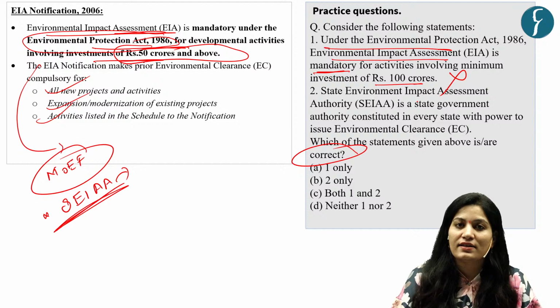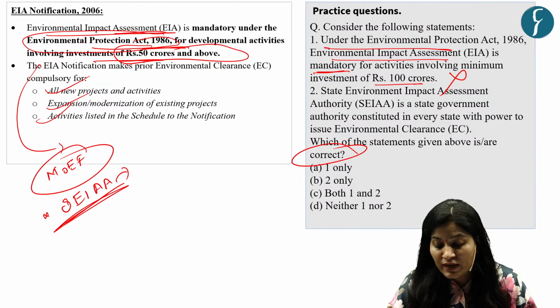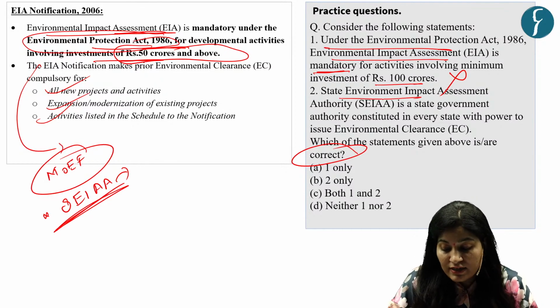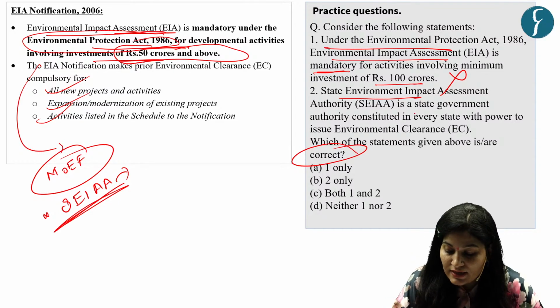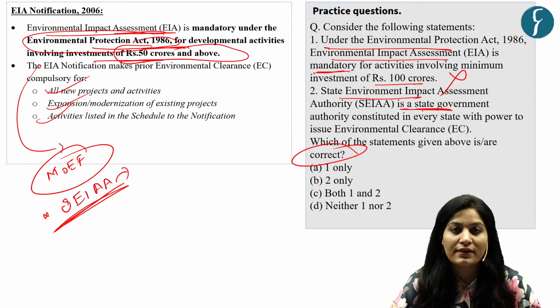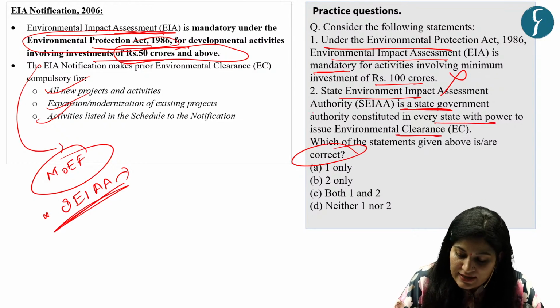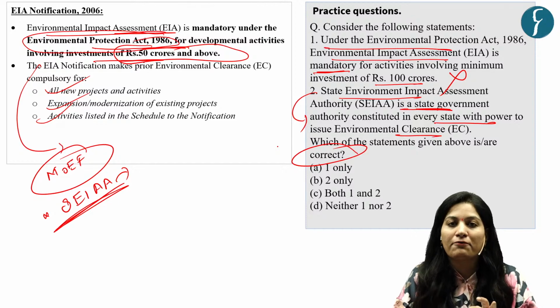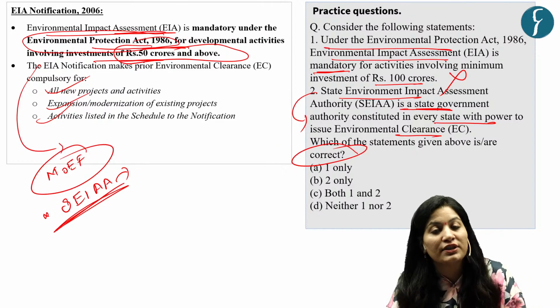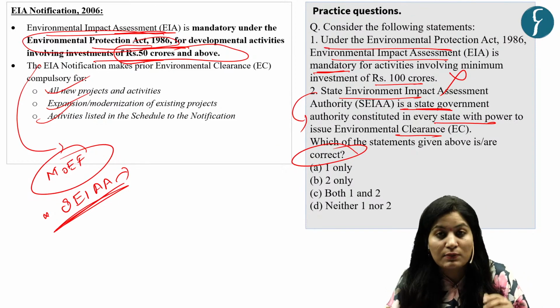Now come to the second statement. Read this statement carefully. State Environment Impact Assessment Authority is a state government authority constituted in every state with power to issue clearance. See, this authority is capable of issuing clearance, as we have seen, for projects falling under category B, smaller projects.